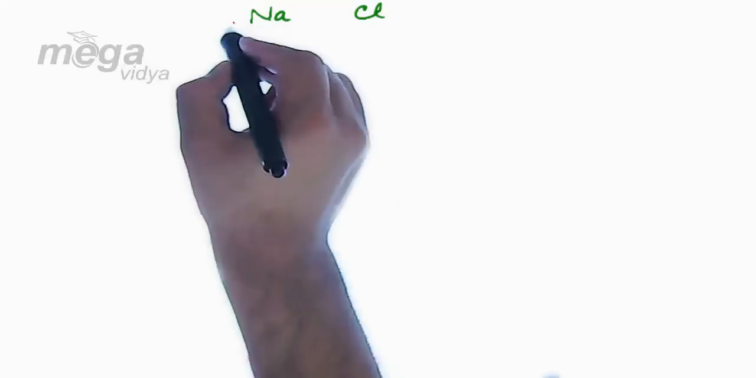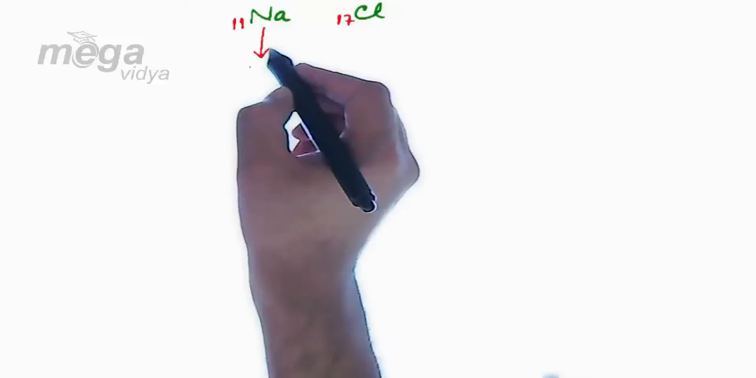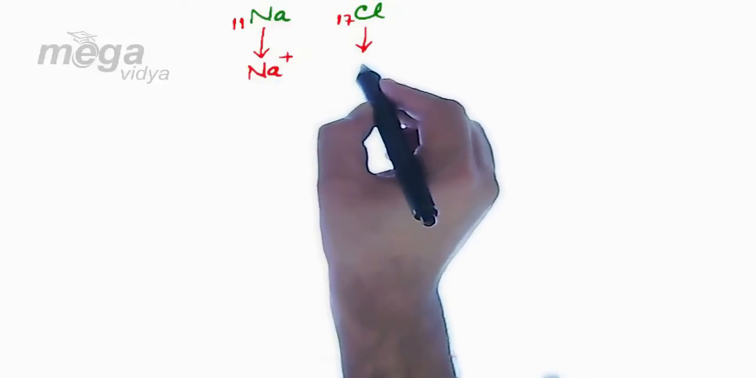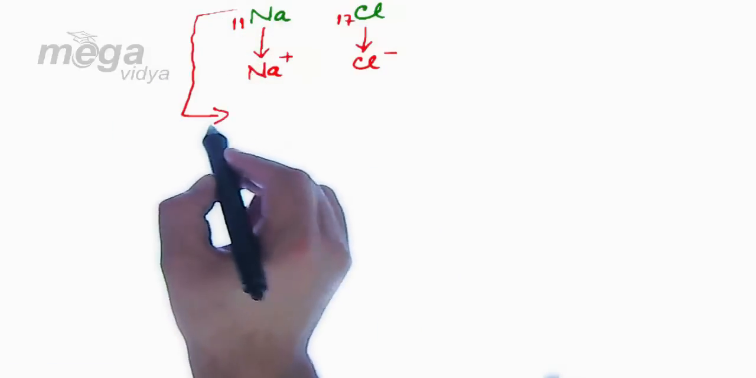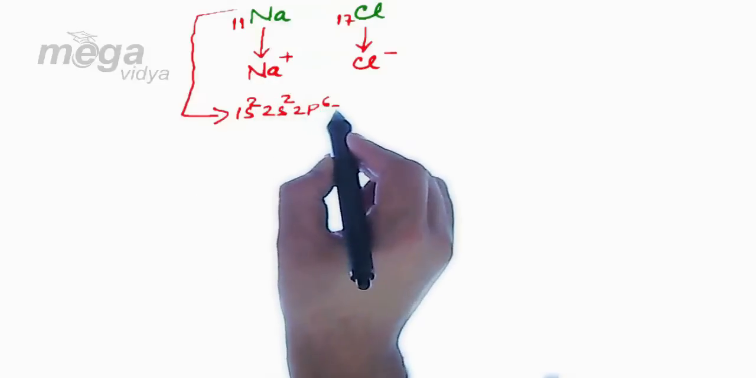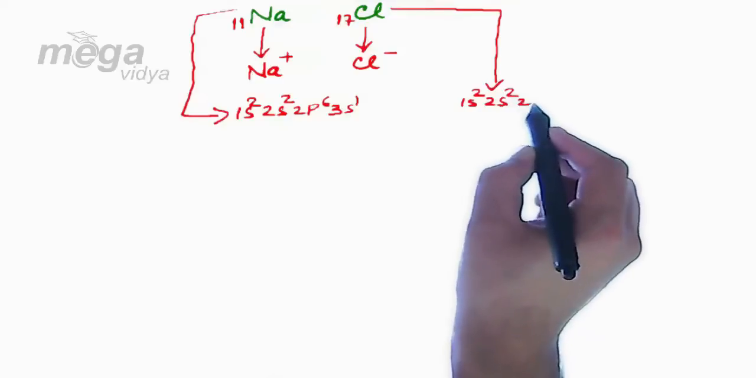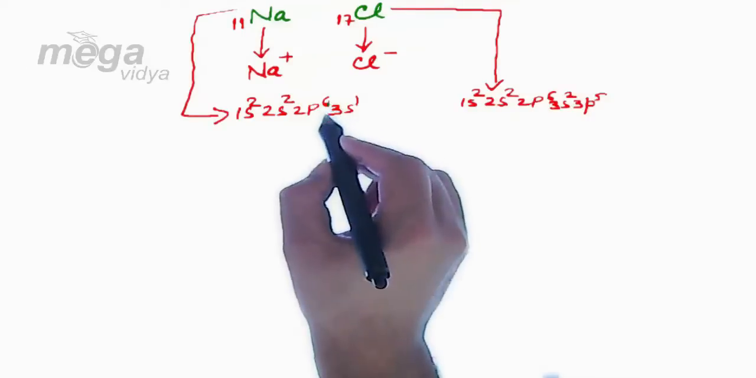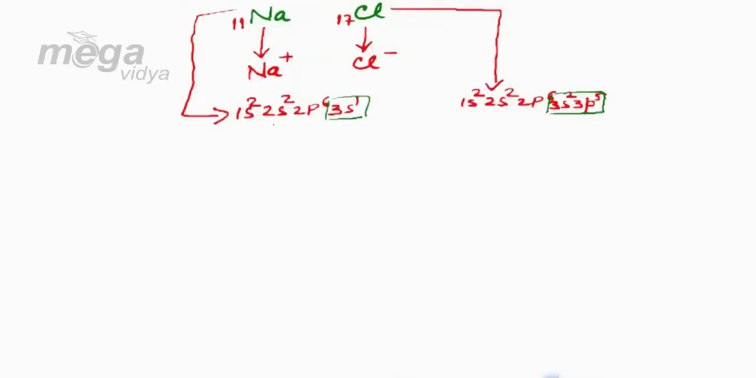So here sodium has an atomic number of 11, chlorine has an atomic number of 17. Now sodium will undergo the loss of one electron forming Na+, and Cl will gain one electron forming Cl-. If we observe the initial configuration of sodium, it is 1s2, 2s2, 2p6 and 3s1, whereas that of chlorine is 1s2, 2s2, 2p6, 3s2, 3p5. Here in the valence shell of sodium we have 3s1, whereas we have 3s2, 3p5 configuration of chlorine.